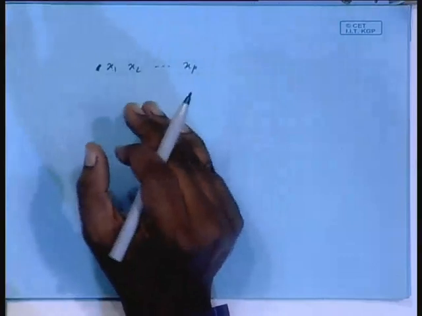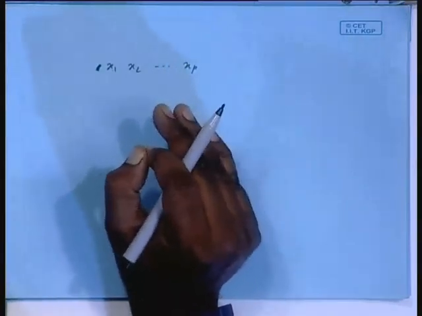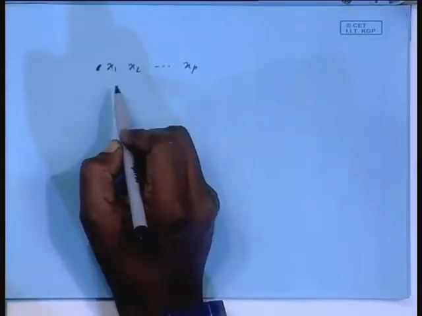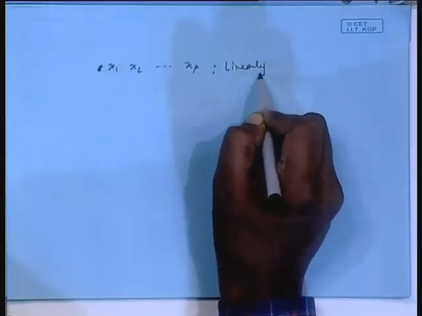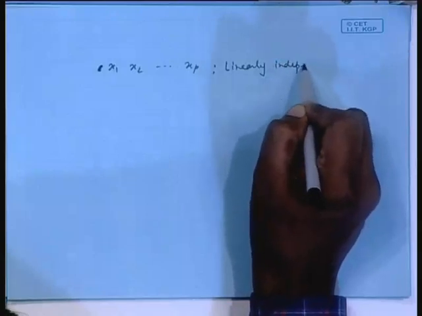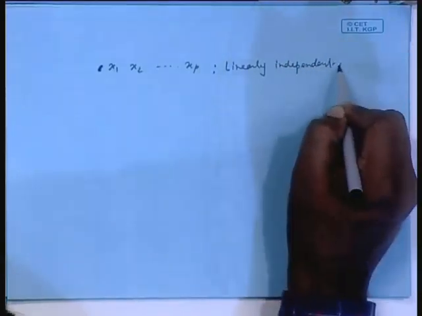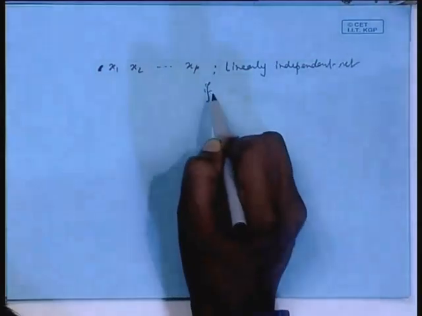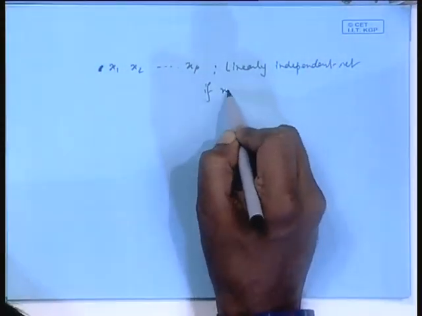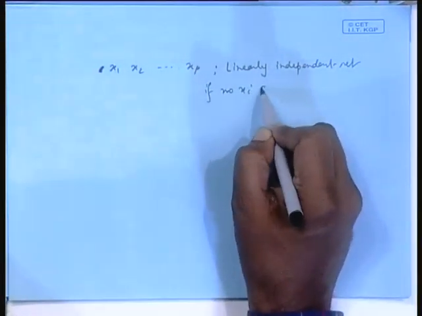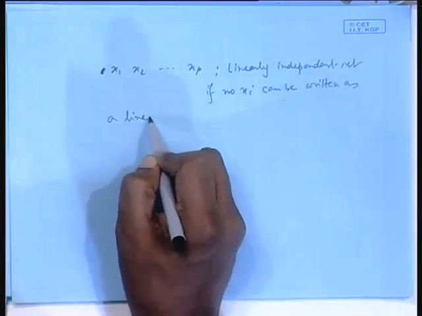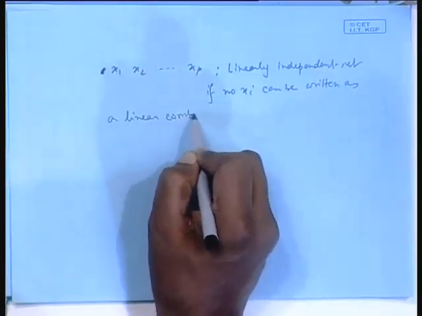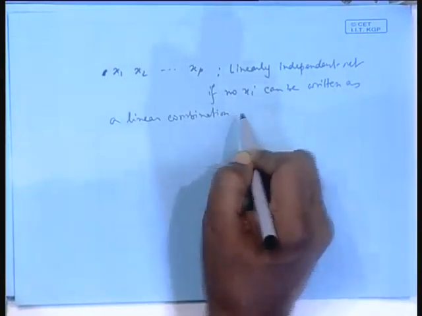Actually, I will elaborate this further when I teach linear algebra later, but what I want to say is that they form a linearly independent set if no x i can be written as a linear combination of the rest.